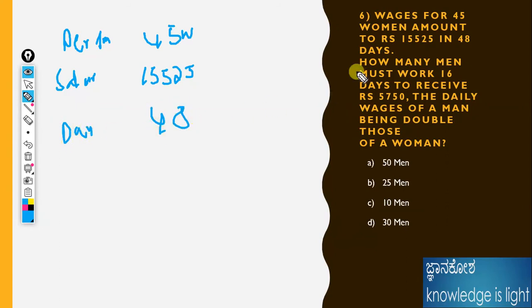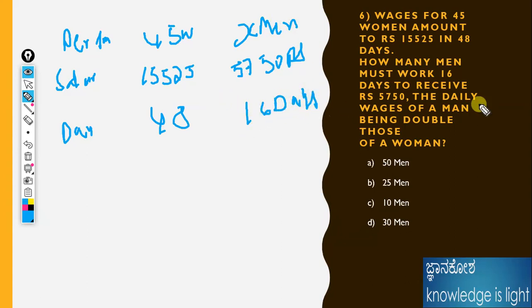If they receive the salary of 5,750 rupees, and the daily wages of men being double. Okay, here the question is asking how many members. Therefore, we need to calculate how many members for the question and 16 days. The daily wages of men means the efficiency should be double, the men should be double compared to women. We already know the formula, we can apply it easily.